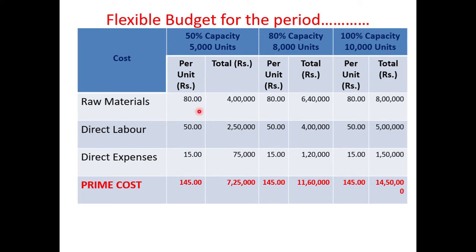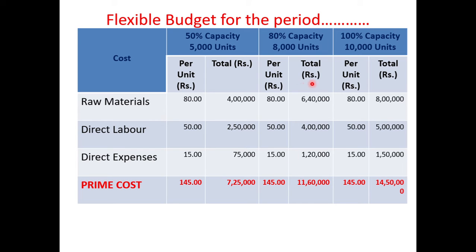Okay, now we need to calculate the amount. How to calculate? Cost per unit into number of units. That is 80 into 5,000, 4 lakh; 50 into 5,000, 2 lakh 50,000; then 15 into 5,000 units, 75,000. Put the total. So cost per unit for 50% capacity is 145 and the amount is 7 lakh 25,000.